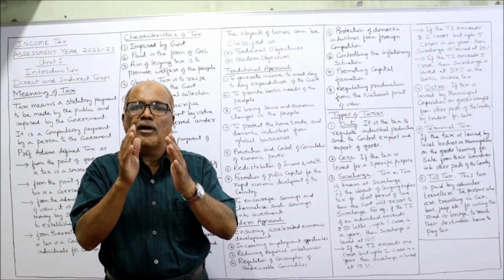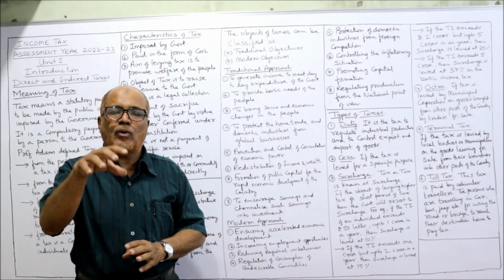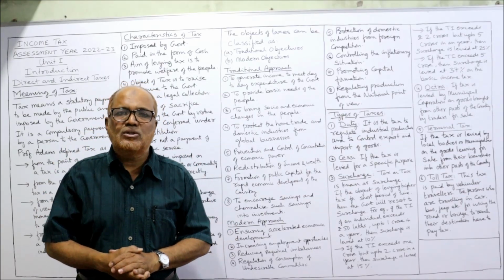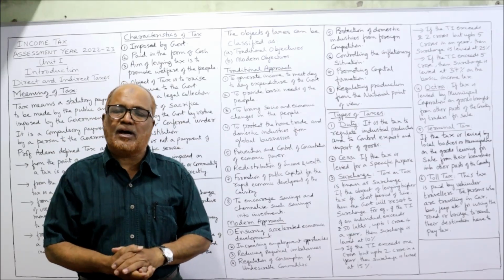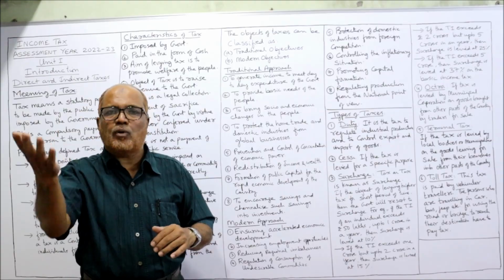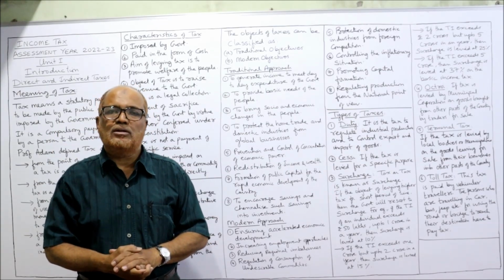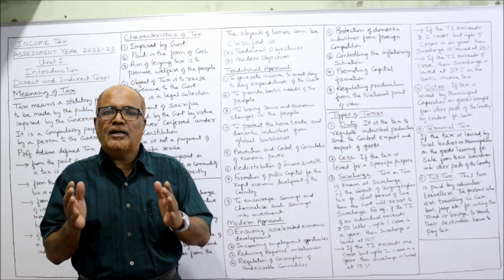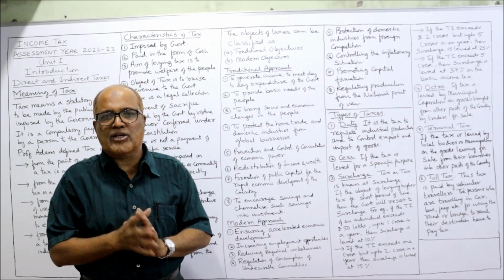That is called excise duty. Apart from that, the government will impose the duty called customs duty whenever there are imports or exports from the country. So whenever there is import or export of goods, the people have to pay the customs duty. So simply, duty is a tax on production and on import and export.